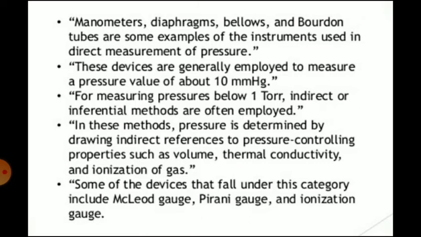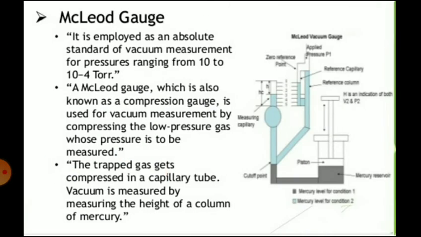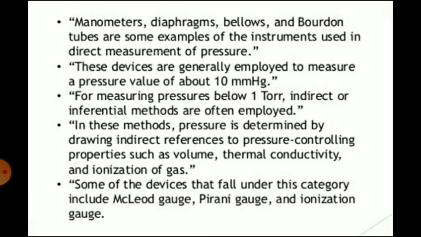Second, indirect or inferential methods. The devices used in direct methods can be conveniently used for measurement of pressures down to about 10 mm of mercury. For measurement of pressures below this value, indirect methods have to be used.